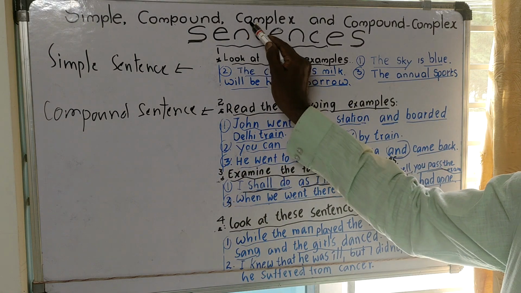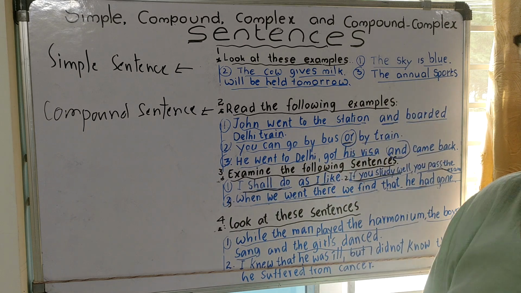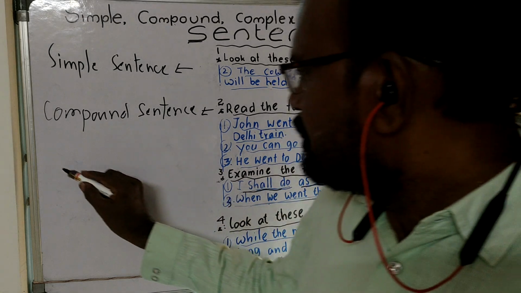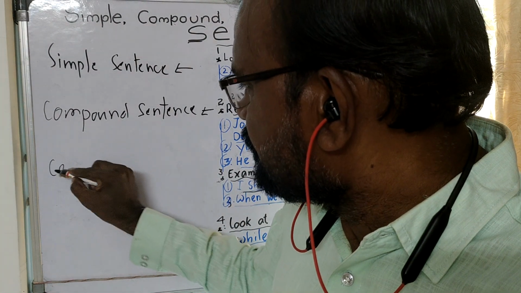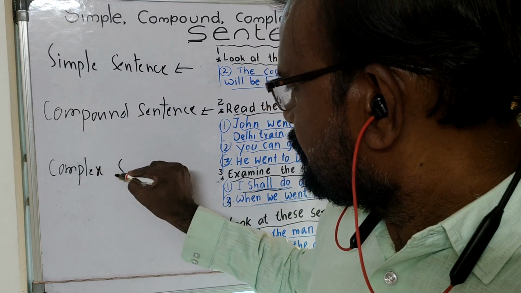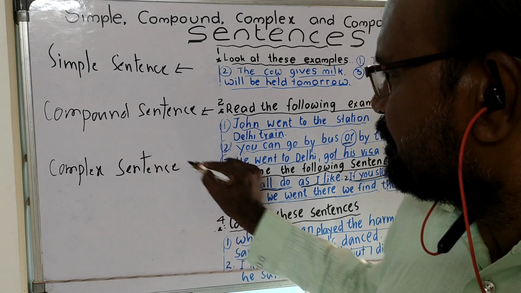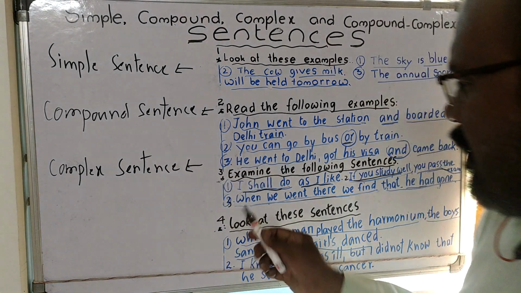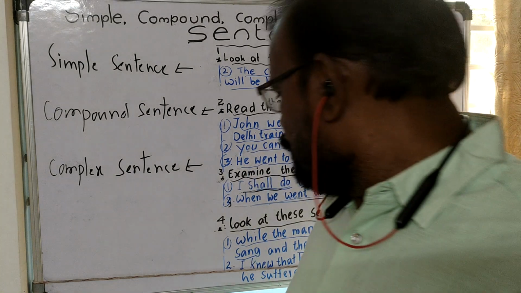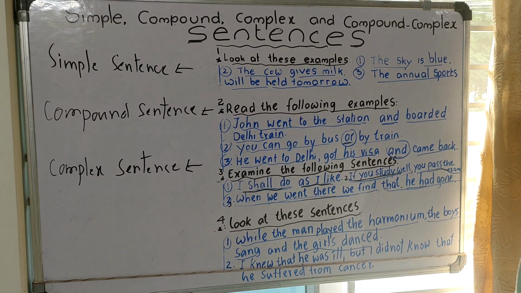It means in a complex sentence, we find a main clause and a subordinate clause. Complex sentence. Come to the fourth one. Here also two examples.